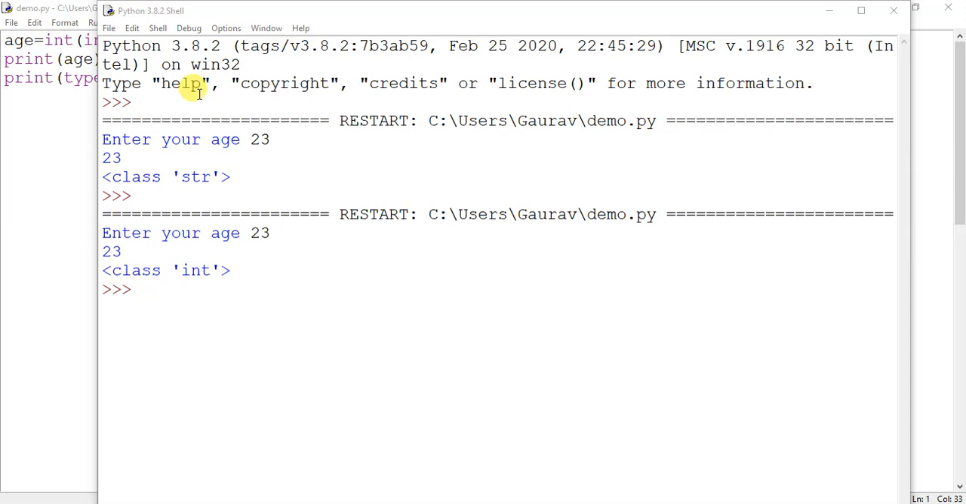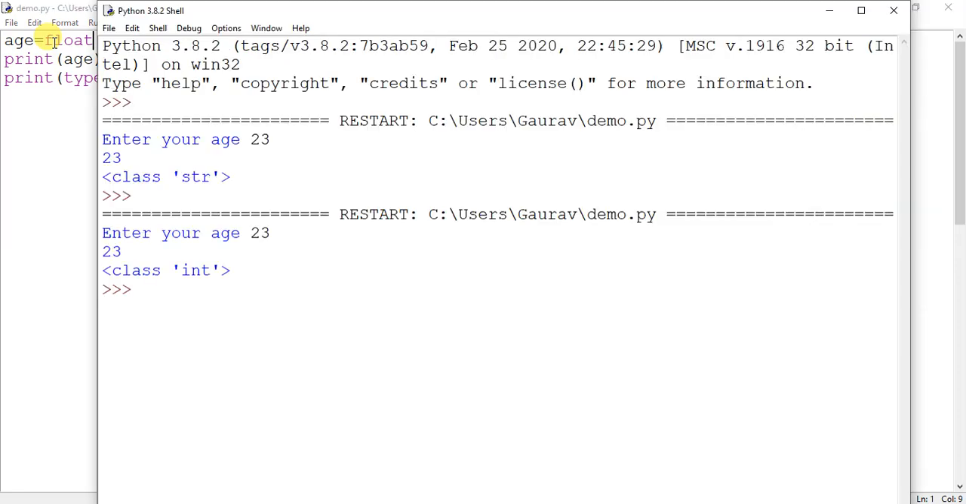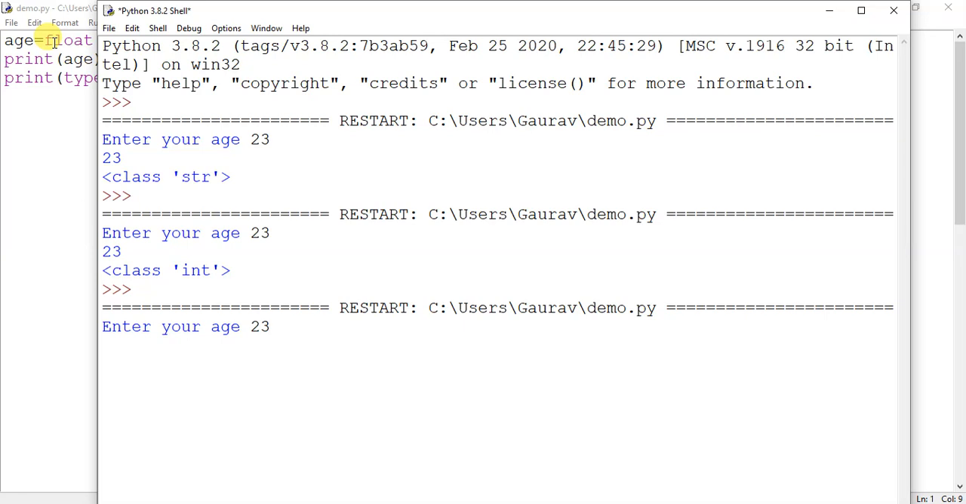Clear? So the difference is that the input function returns objects in string format only, but you can change the input format to int or float using the respective functions. Suppose I give float here, then it will change into float. Save it and run it. I will give the same value. Now it has given me 23.0, and the class of this variable is float. Okay.